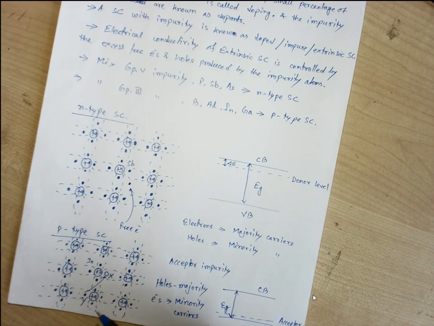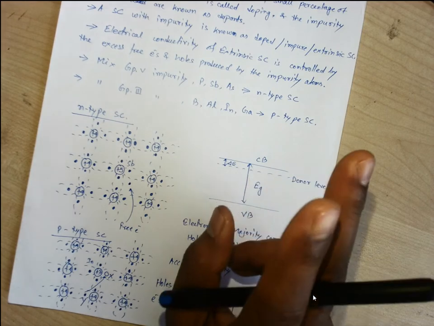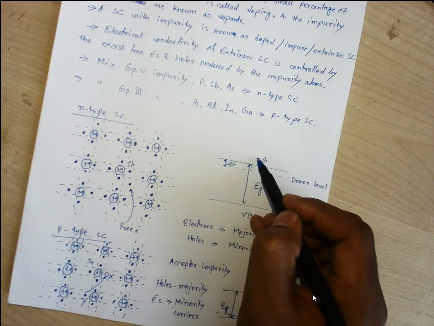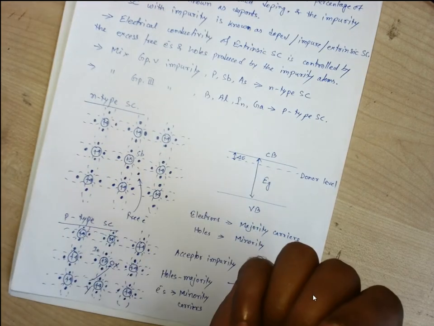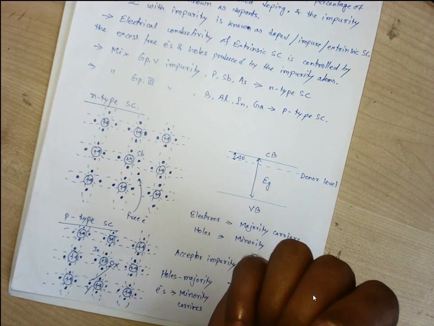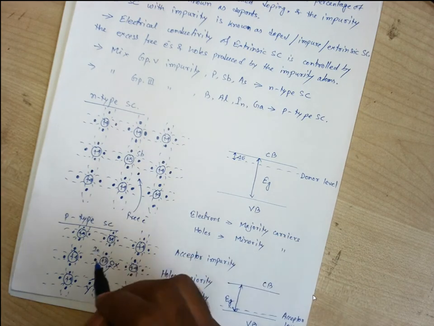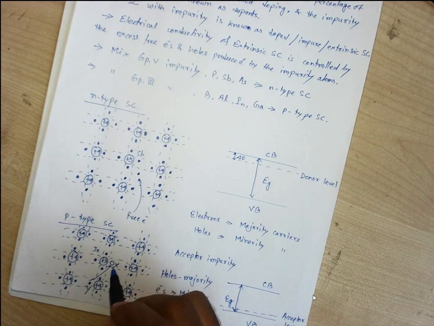For the n-type case, the total charge is due to the electrons as well as the positive ions. For the p-type case, the total positive charge is due to the holes, and the negative charge is due to the negative ions.